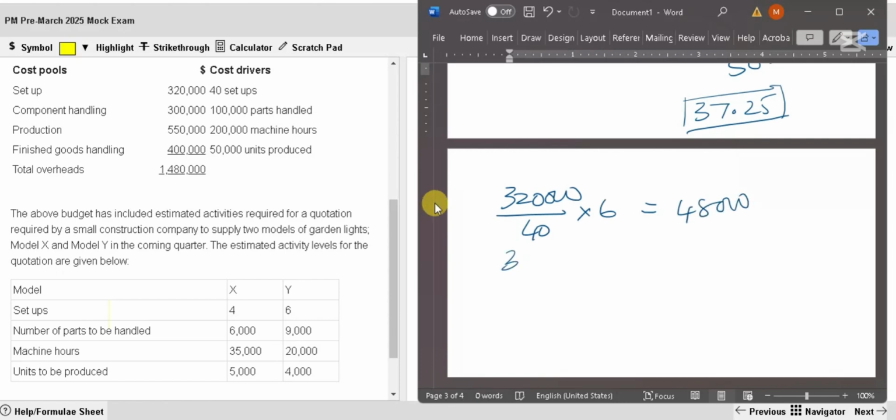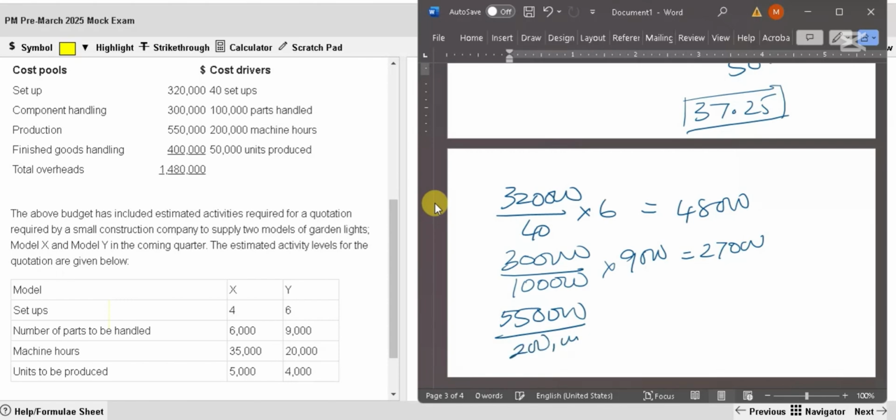Next one, 300,000 divided by 100,000 into 9,000. So that's going to be 27,000. Next one, 550,000 is the cost pool divided by 200,000 is the driver, 20,000. That will be 55,000.